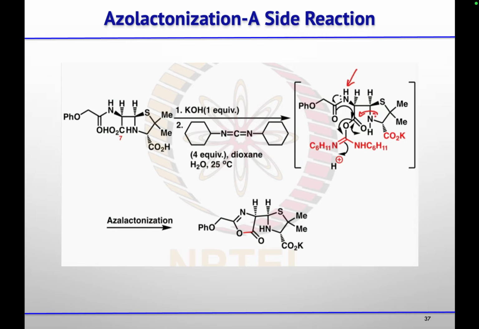So in the coupling reaction only, they are getting one side reaction where this azolactonization was taking place. When they are treating it with KOH, this proton abstraction was taking place, and then using DCC coupling, this nitrogen will push the electron density towards that coupled intermediate carbonyl carbon, and this major side product was there they are getting.